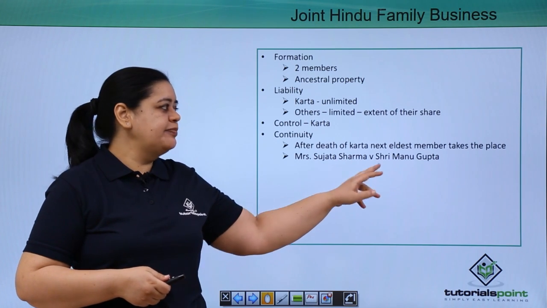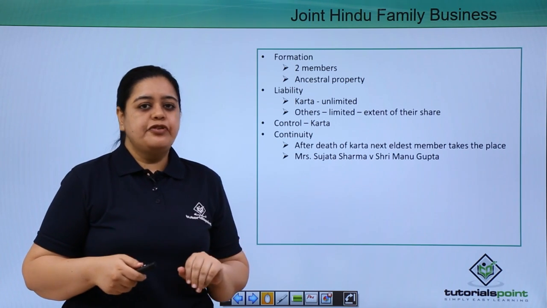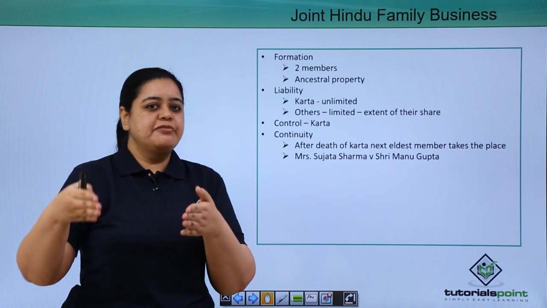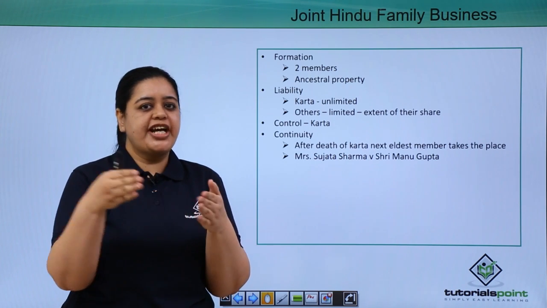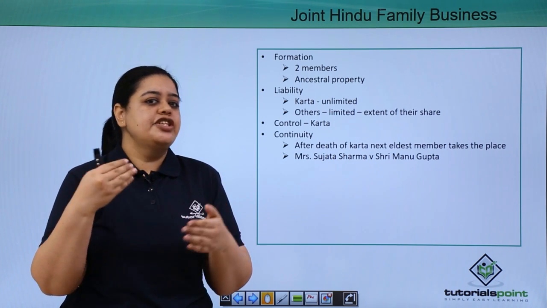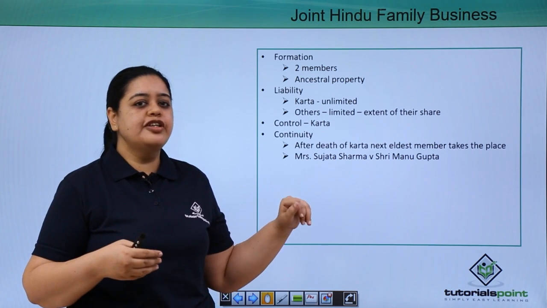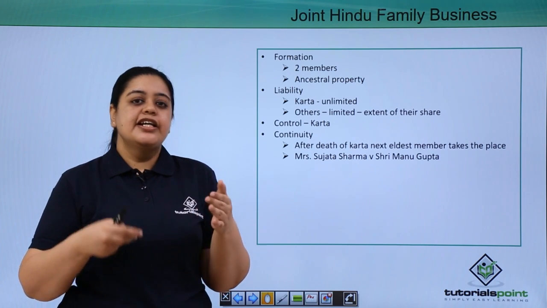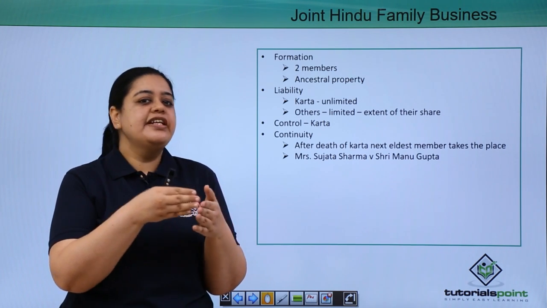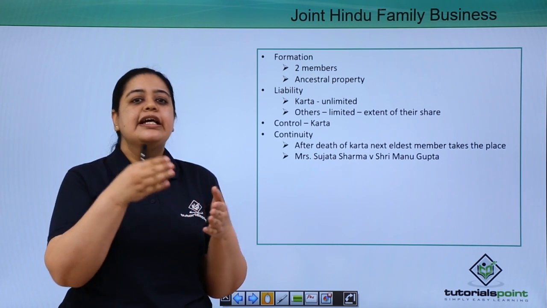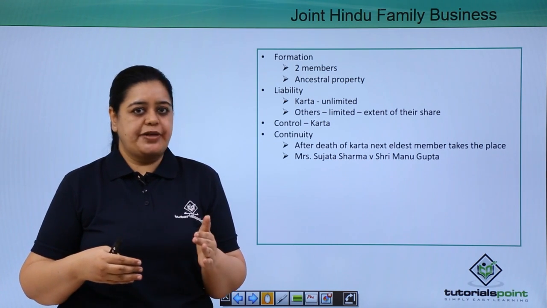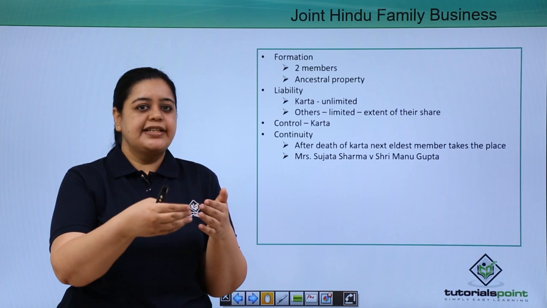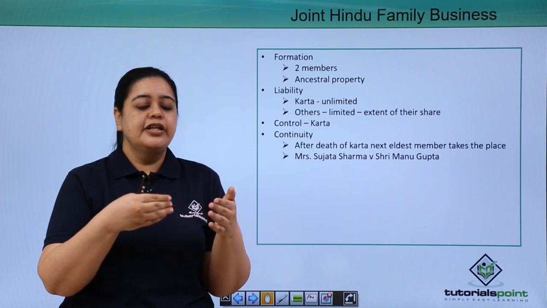Now, I would like to discuss this particular case with you. What happened was, earlier the woman had no say. Suppose MJ is a girl, so RJ has a sister. If she gets married, she would no longer be part of this Hindu undivided family. Now suppose she remains unmarried, she will be part of the family, but she will never be able to become a Karta. Even let's assume MJ is elder to RJ. After the death of both the parents, MJ should ideally be the eldest person, so she would be taking up the role of Karta.